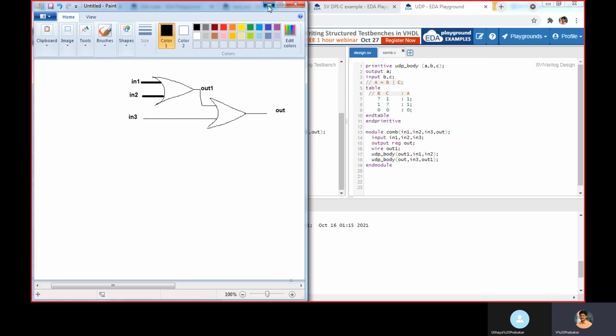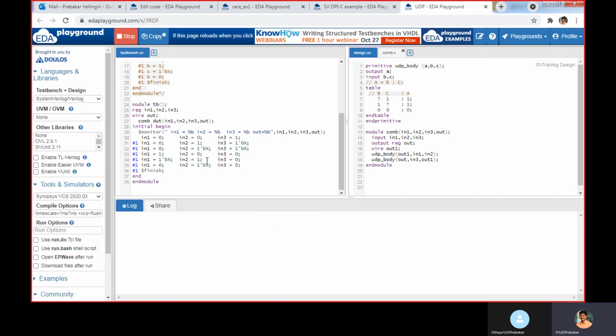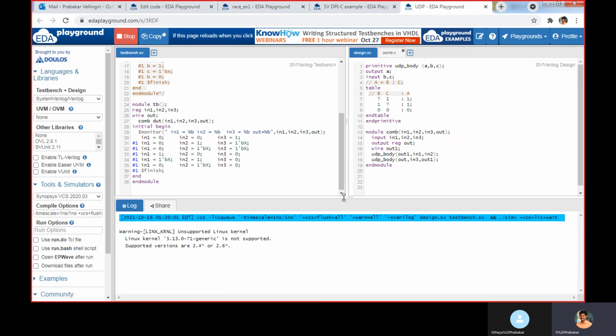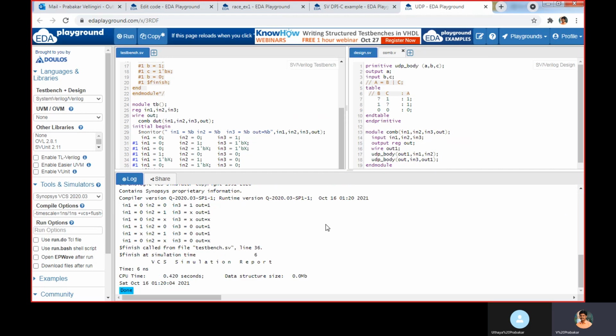After implementing this, again with the help of the test bench, we are going to verify this. In the test bench, we are passing in1, in2, in3. The first stage is similar to OR, right?